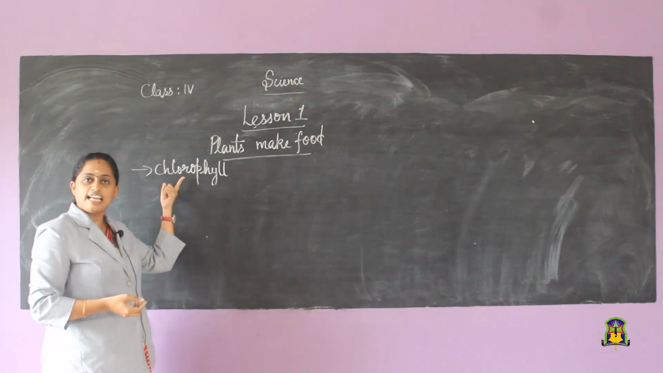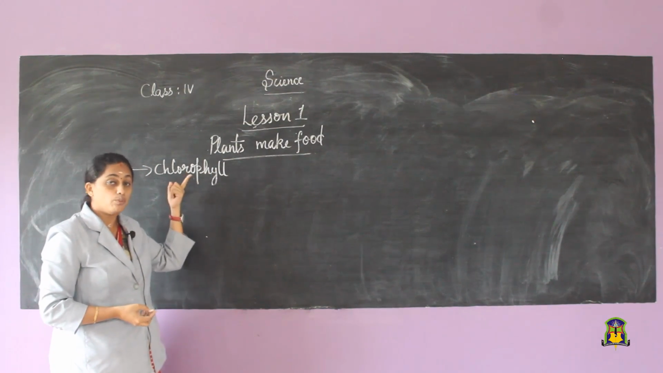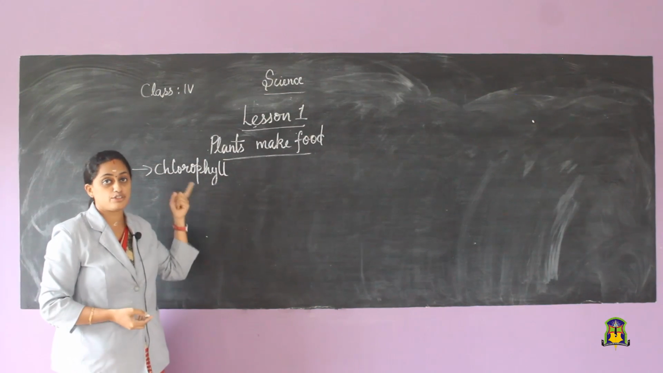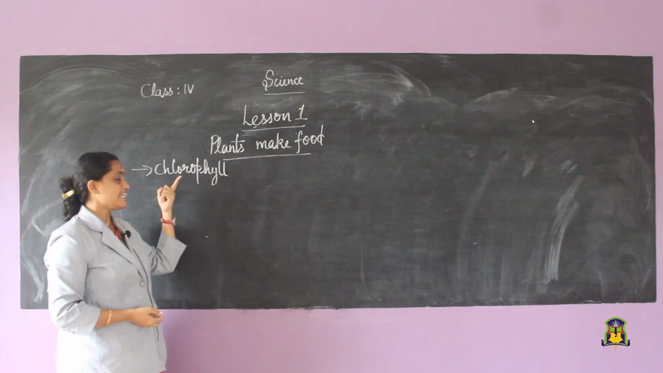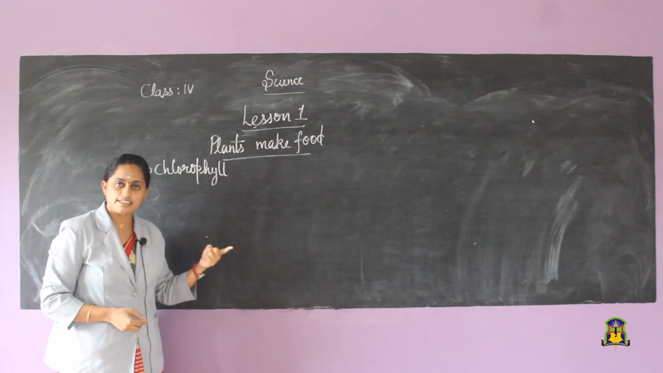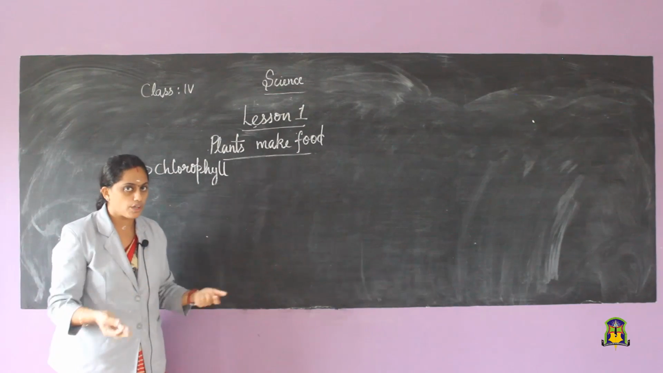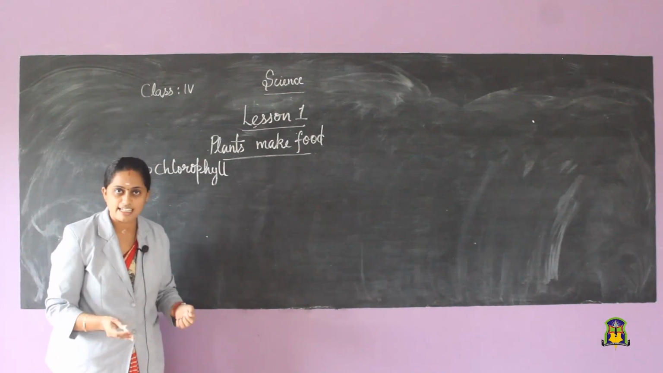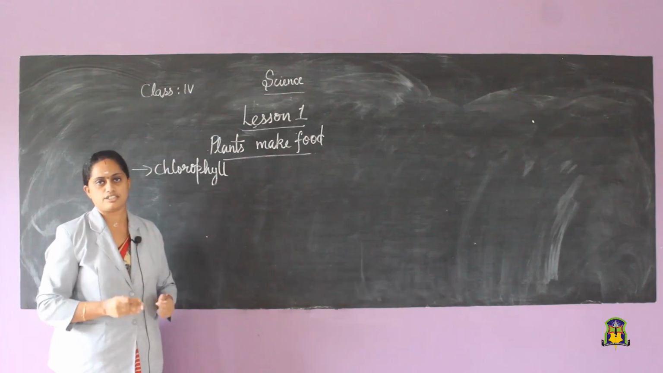Chlorophyll is the green color pigment which will give color to the leaves.